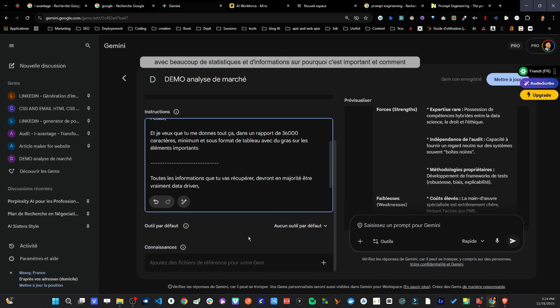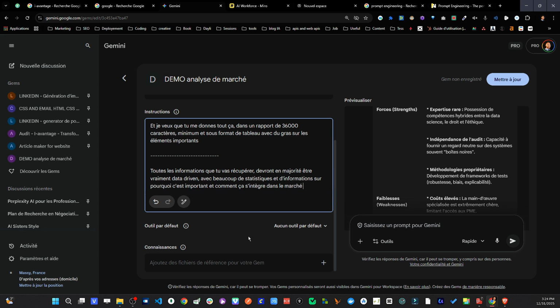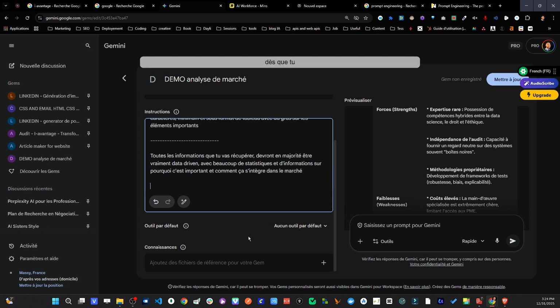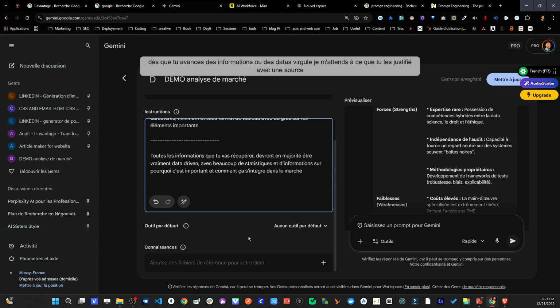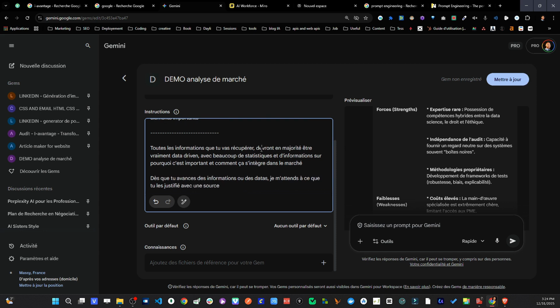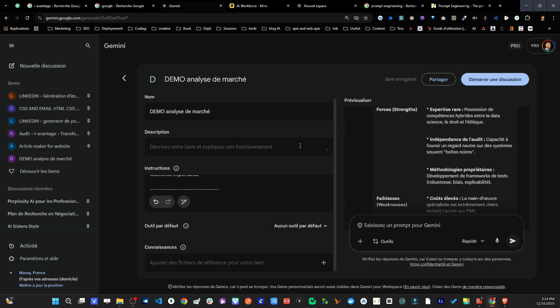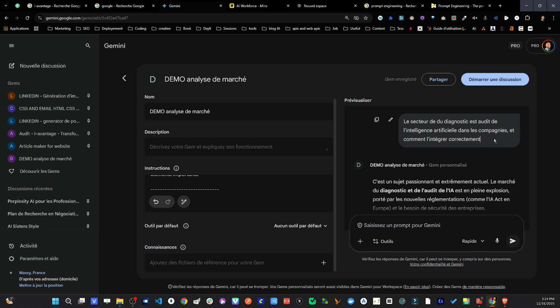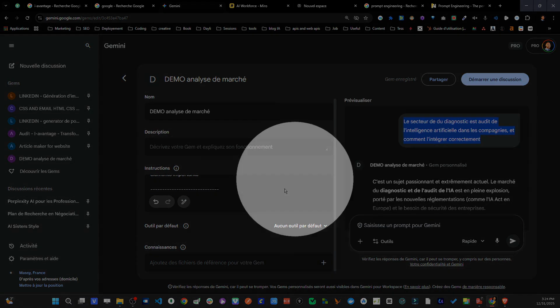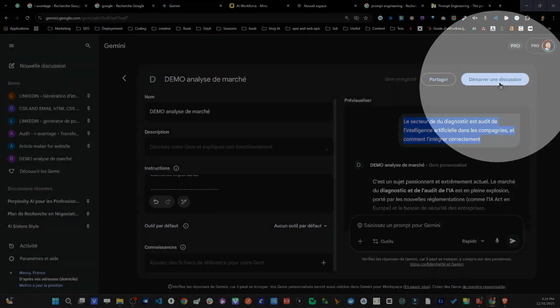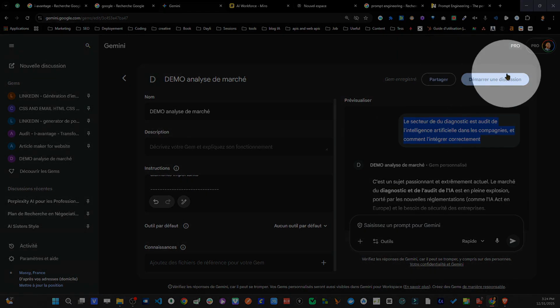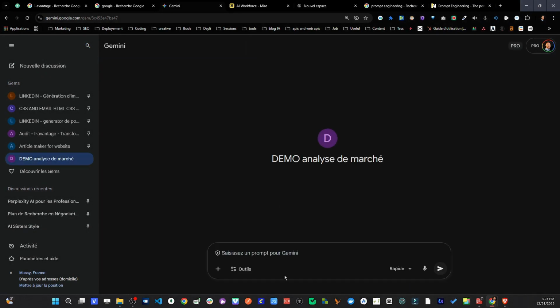And now I can add my second extension, which will be, whenever you present information or data, I expect you to justify it with a source. And here, in fact, I've added what I was missing. So again, it's just an expression of my needs. It's, as a professional, I need to have statistics. I need to be able to justify what I'm talking about. I'm simply explaining to the AI what I need. And so here, in this case, I'm just going to click here to make sure it has properly updated its brain. I'm going to start a conversation.